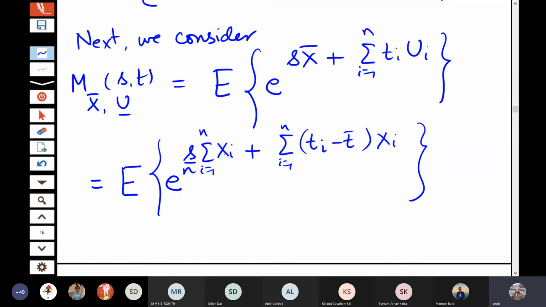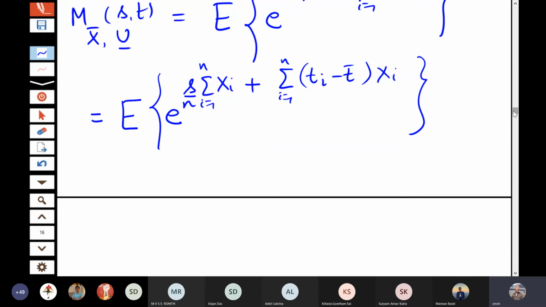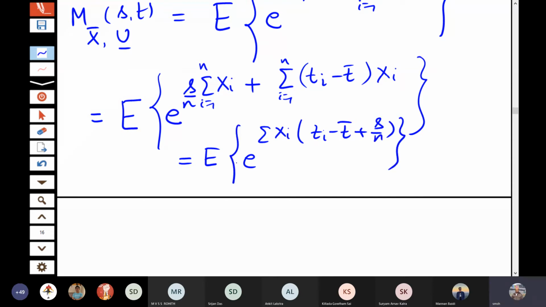So in this first term in the exponent and the second term in the exponent, I can take xi common. So I will get the expectation of e to the power sigma xi (ti minus t bar plus s by n). Okay.